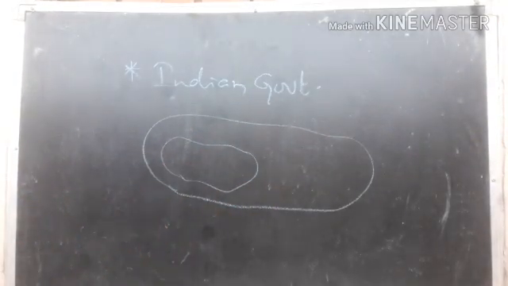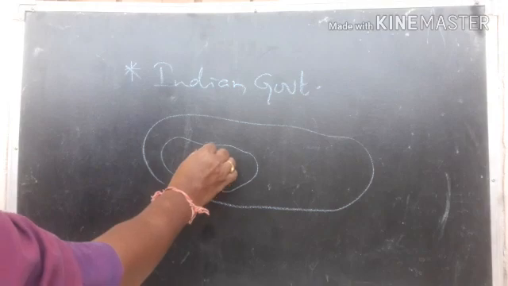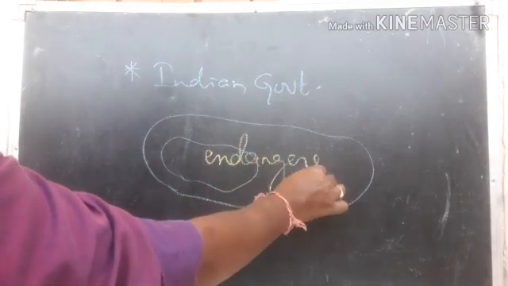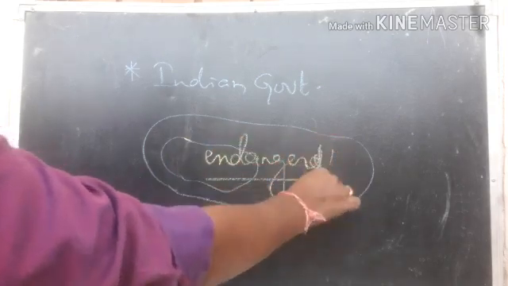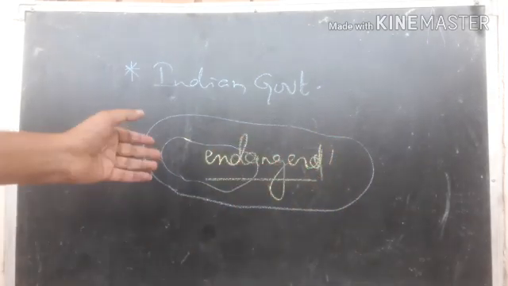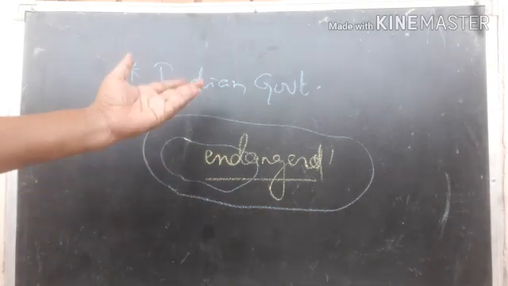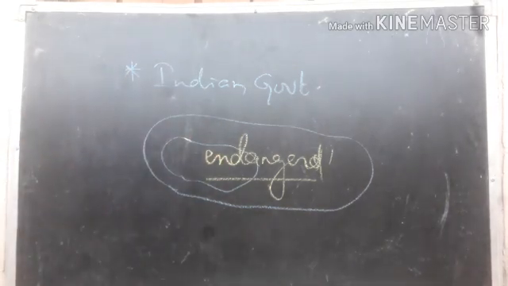What is meant by endangered? Endangered means they are in danger, they are soon going to be extinct. So to make them live happily again, we have to save the wildlife.